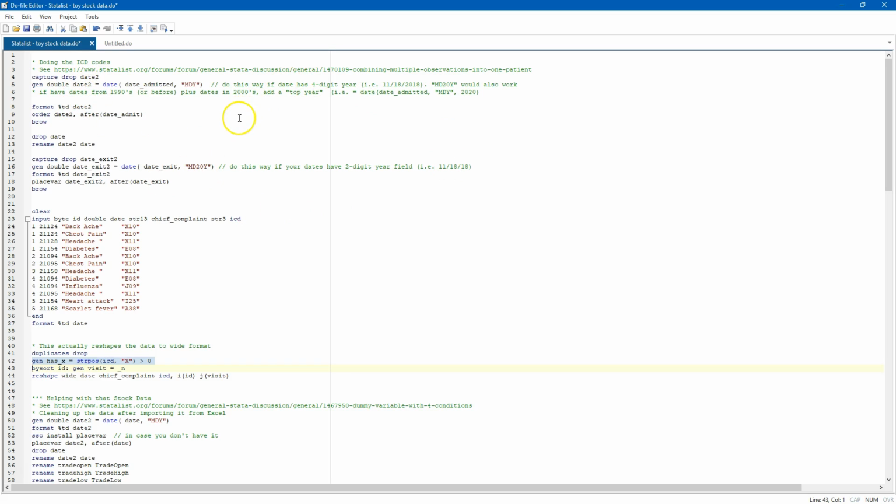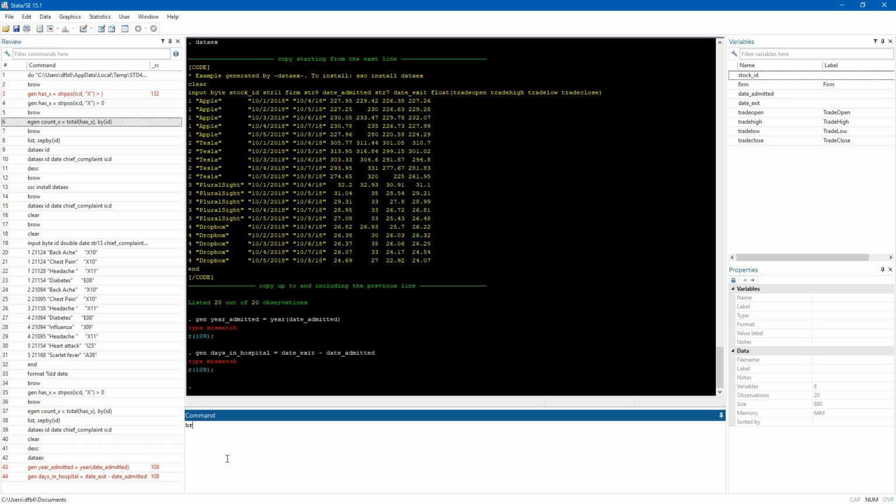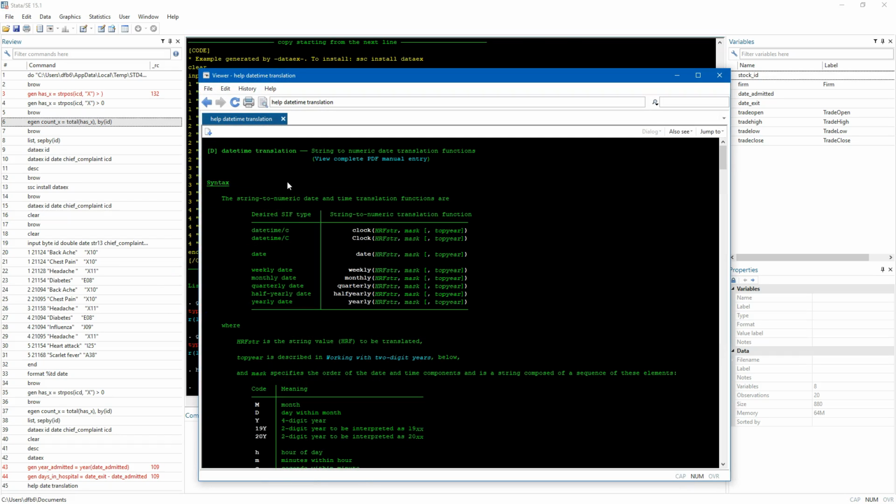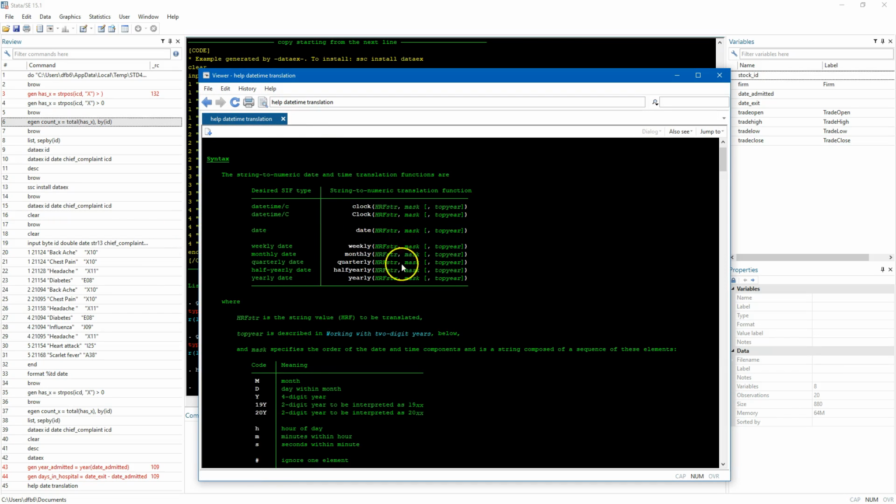You can stop here, but generally what I end up doing is typing help date translation into Stata, and the date time translation will tell you how to convert it.